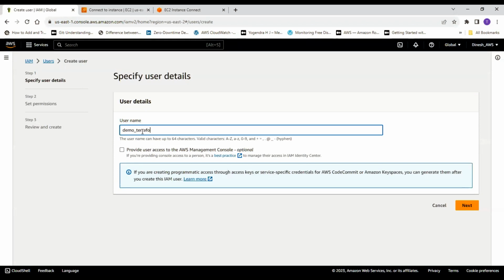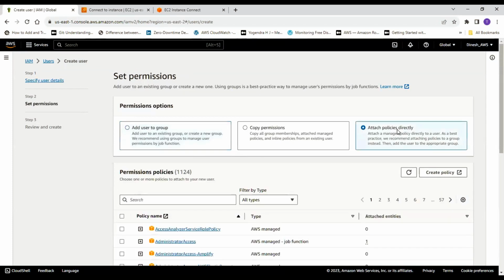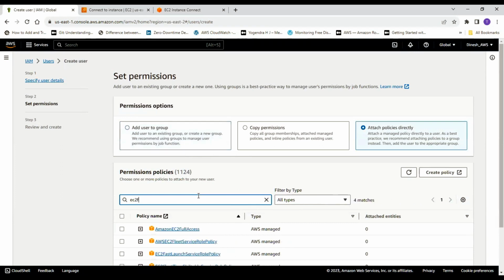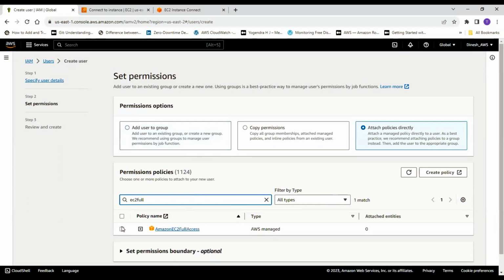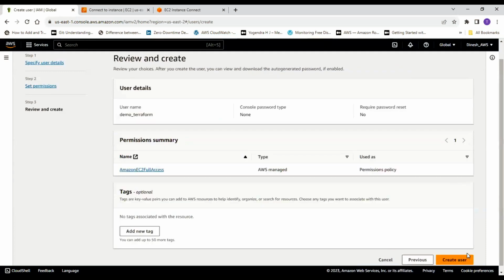Demo Terraform. Okay, I'll click create next. I want to attach a policy to it because I want that user to help in creating the EC2 instance. So what I'm going to do is search here for EC2 full access. This way, the user now has the ability to log into the AWS Management Console and create an EC2 instance, because I've given the full access.